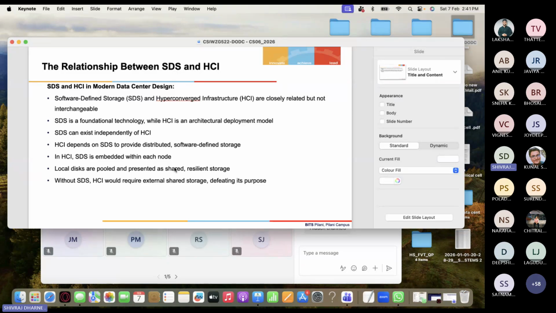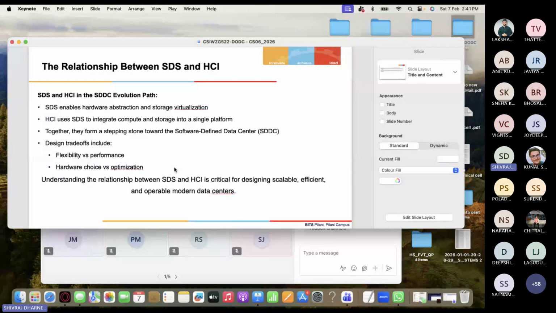Without software defined storage, HCI would require external shared storage, defeating this purpose. So what he's trying to tell us is the relationship between software defined storage and HCI. Software defined storage is very critical for implementing HCI in modern data centers. This is what these points are. Please look at it.